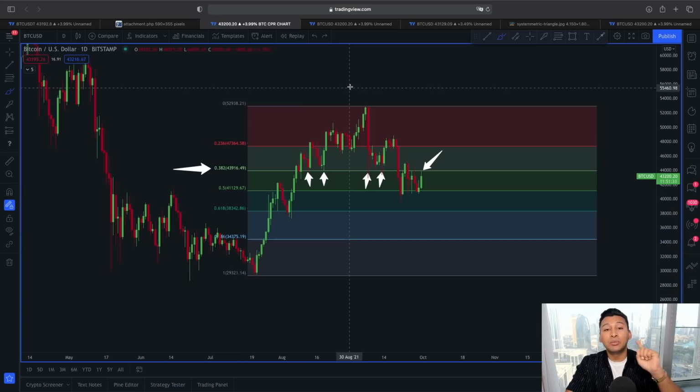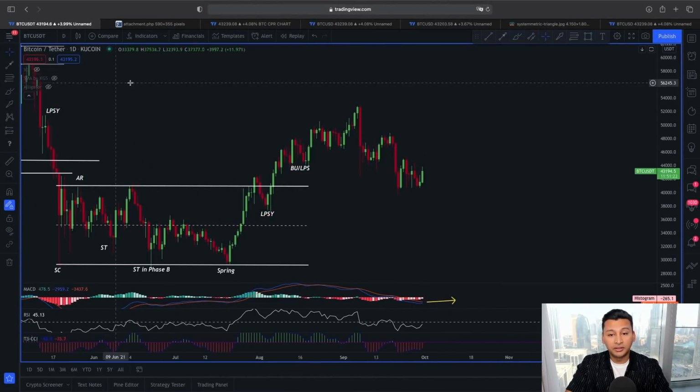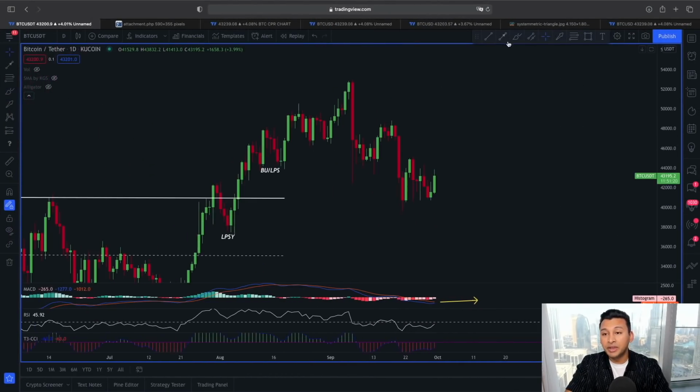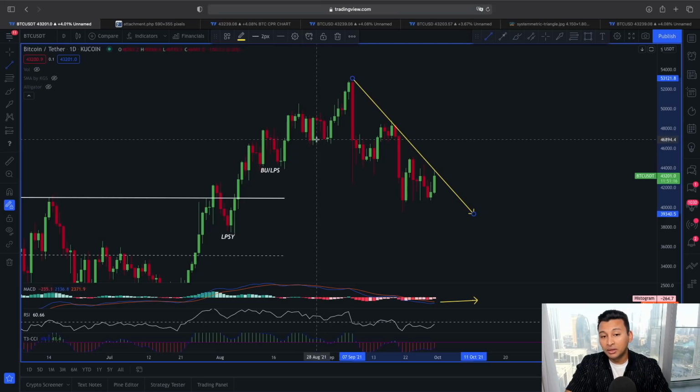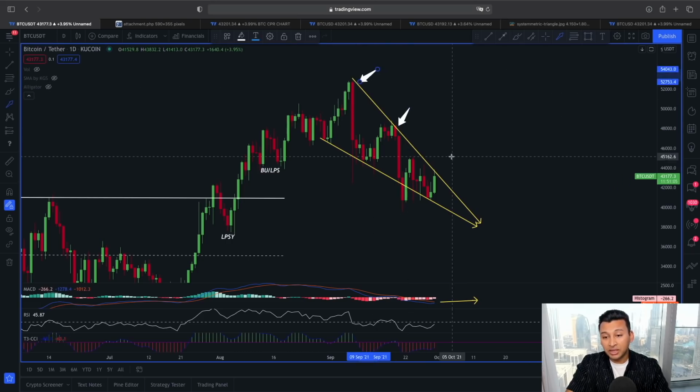and we are aware of that. I'm going to show you another reason why we are getting rejection to break out of this 43 to 44,000 price range for Bitcoin. Let me show you here, okay? It's easier to understand. So if you look at the price movement in a very simple way, guys, we can see the price of Bitcoin was finding a resistance from this falling wedge. Falling wedge is looked at as a bullish scenario, but in our case, you can see this upper line area is acting as another line of resistance.